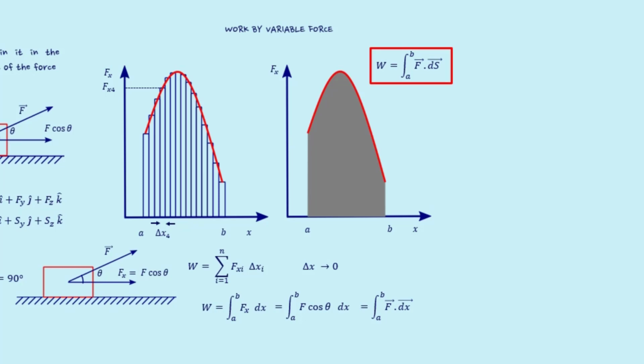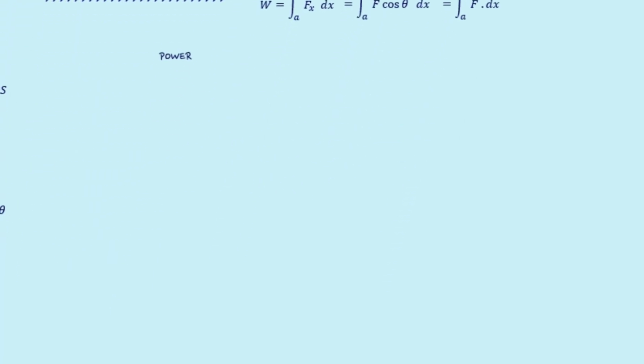Now let us learn the definition of power. The rate at which an agent can do work is called power.